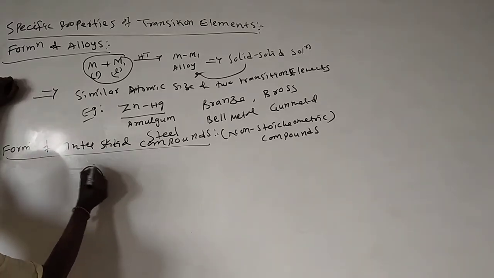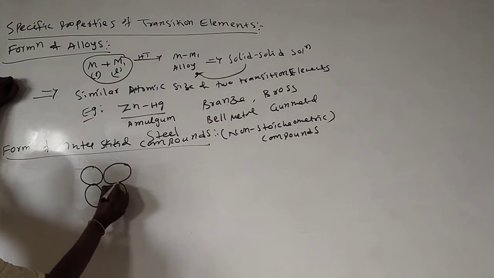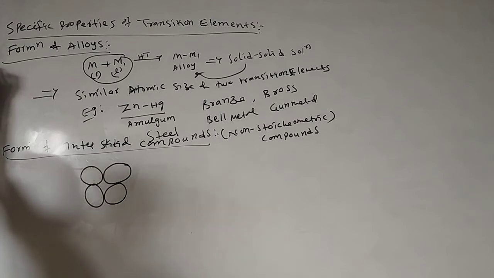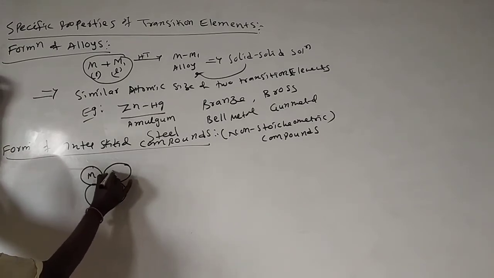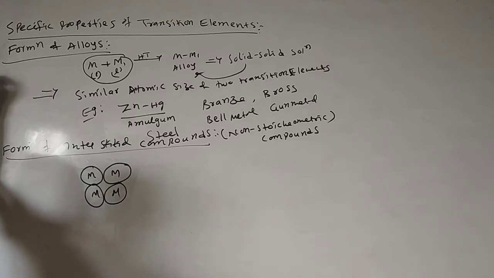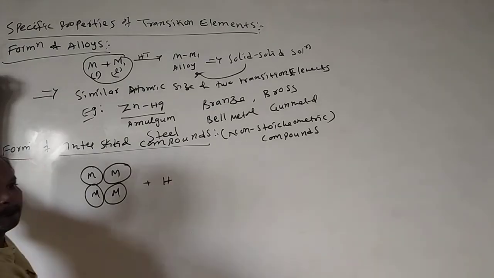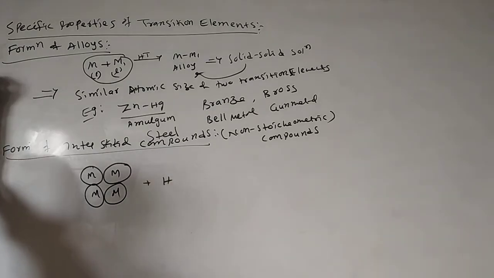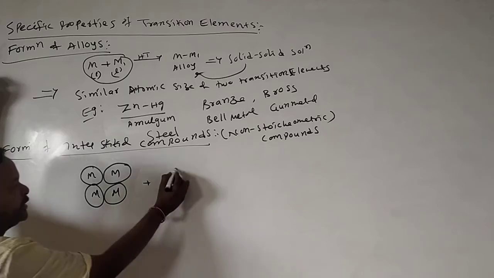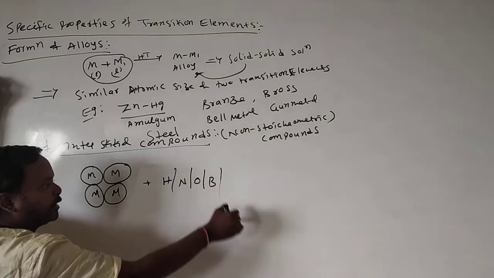Over here, I am drawing a metallic lattice, the lattice structure of any metal. This is mixed with hydrogen, nitrogen, oxygen, boron or carbon.